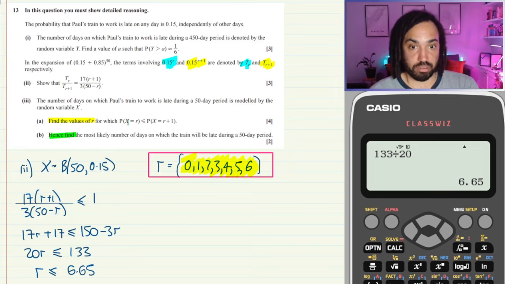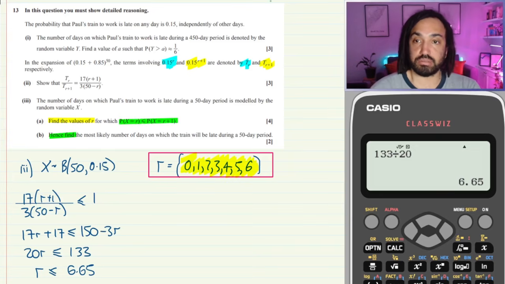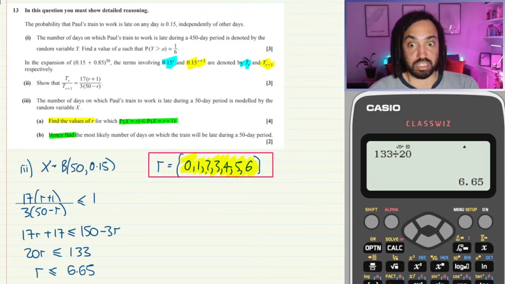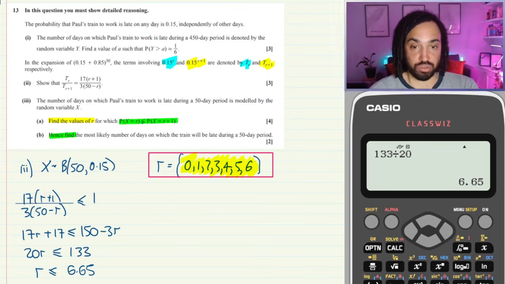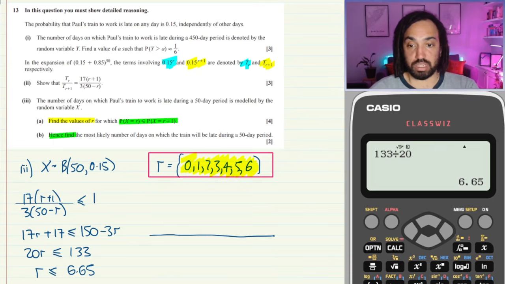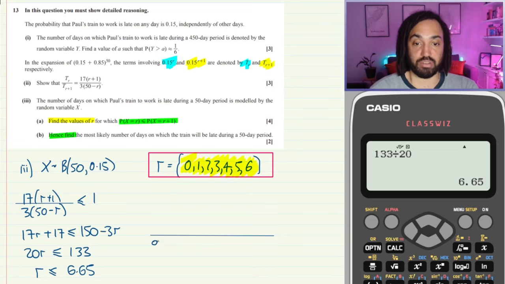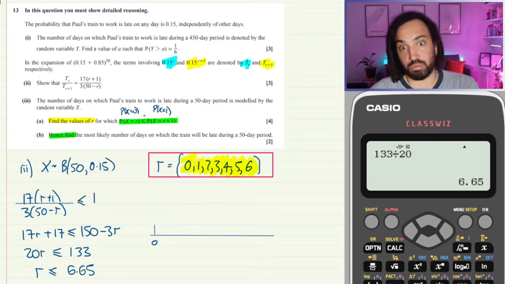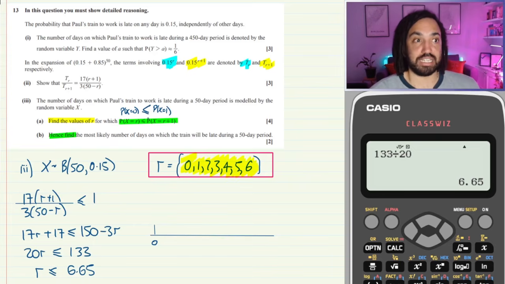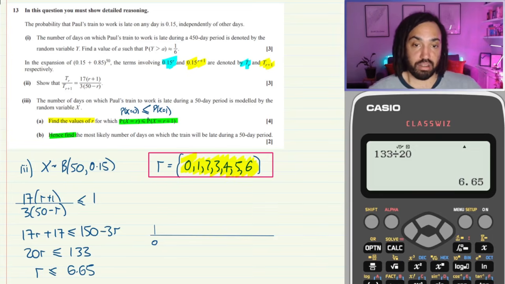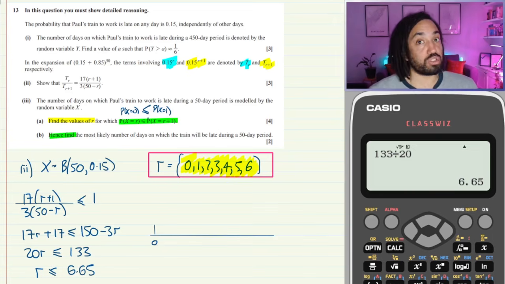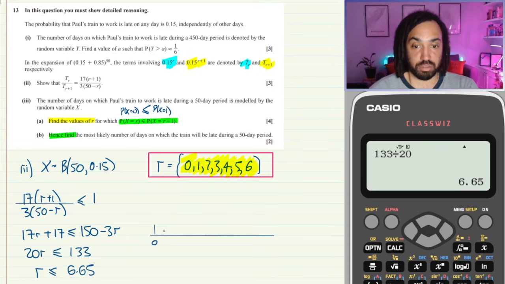So we have to use the previous part. Now, for all of these r values, this green inequality is true. So if I was to draw this on a probability distribution, let's start with r is 0. That's going to have some value. But what we know is that the probability that x is equal to 1, so the next one along, is at least as big, if not bigger, than the previous one. It's definitely not smaller. So it's either exactly the same or it's bigger.